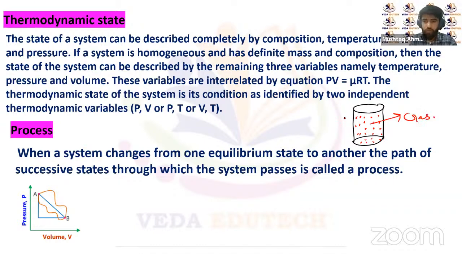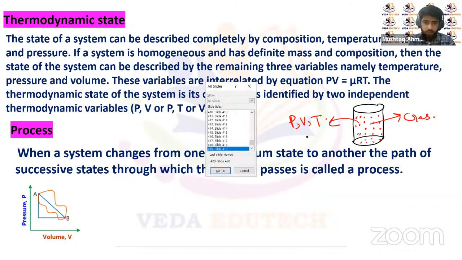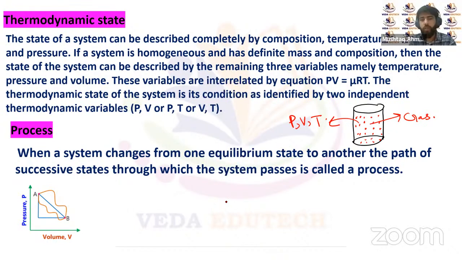Now, if you want to know the pressure, volume, and temperature of the system, we can measure the pressure of the system. We can measure the volume of the system. We can measure the temperature of the system, right? So by thermodynamic state, we mean that we need at least two thermodynamic variables to define the state of a system.